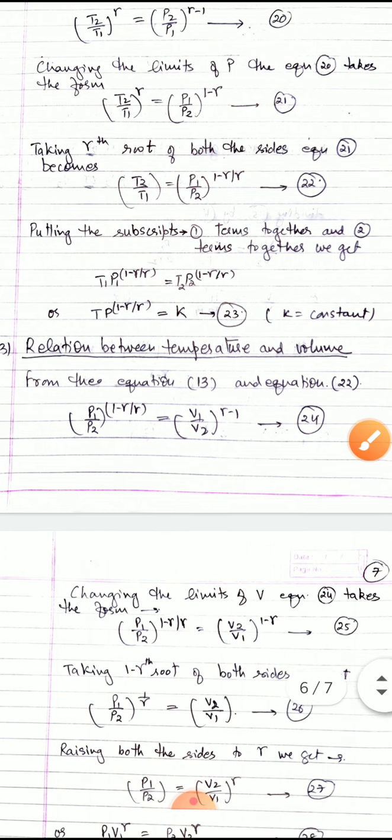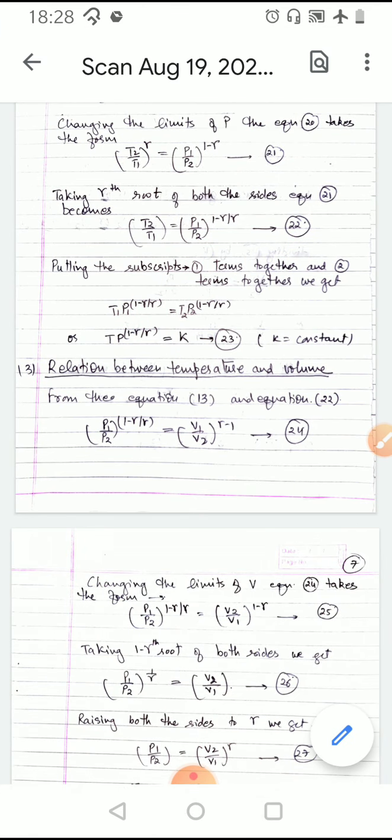Now we come to the relation between pressure and volume. From equations 13 and 22, which we have derived previously in the same video, if we equate these equations, then we see that P1 upon P2 raised to the power 1 minus gamma upon gamma is equal to V1 upon V2 raised to the power of gamma minus 1.